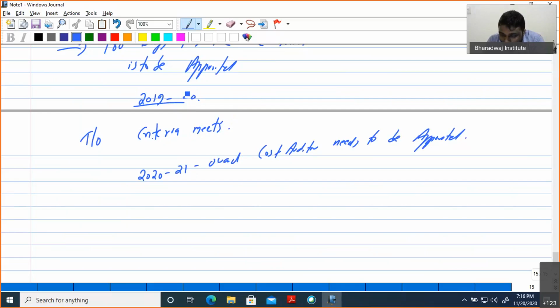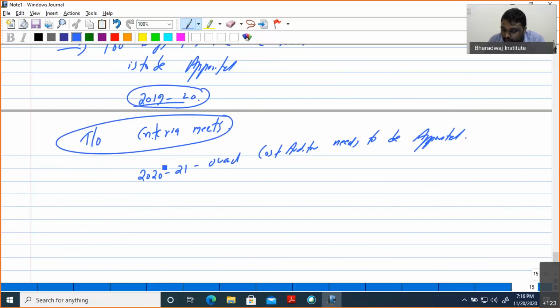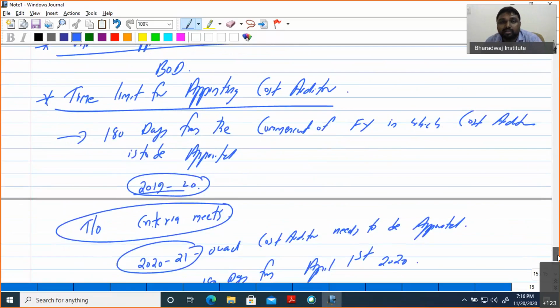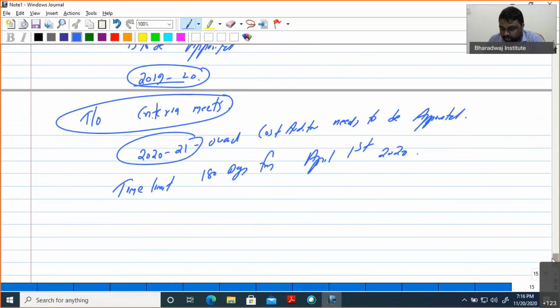So on this 2019-20 basis, for 2021 onwards, the time limit is 180 days from April 1st, 2020. You have to do that. So this is the criteria for the time limit for appointing the cost auditor.